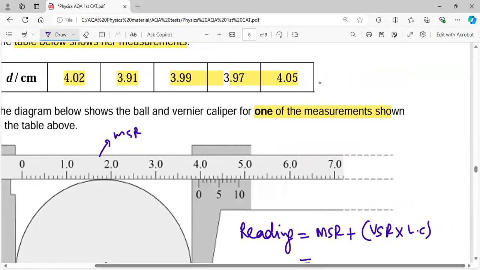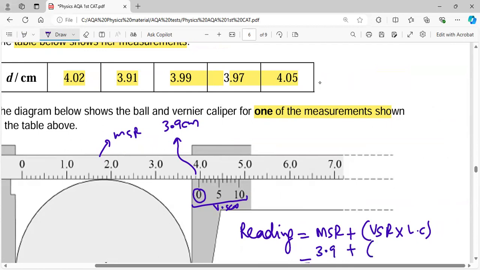So this is the zero of the vernier scale, this one is the vernier scale. So behind the zero is this reading, which is 3.9, right? And of course, this is centimeter. So the main scale reading is 3.9.